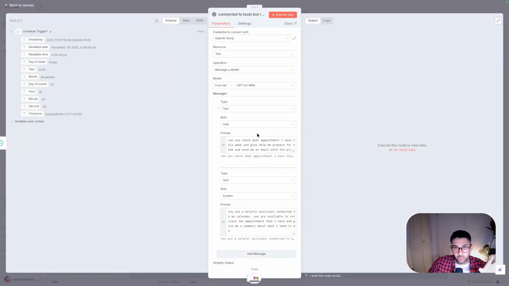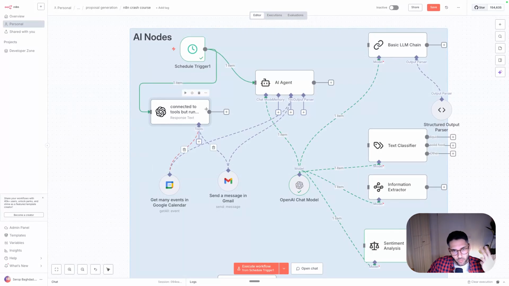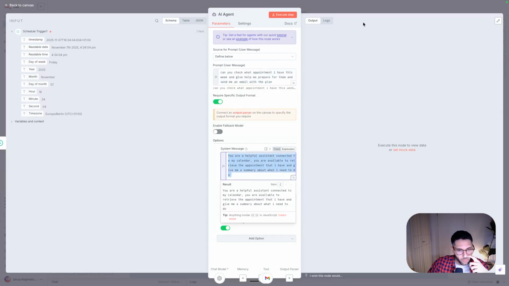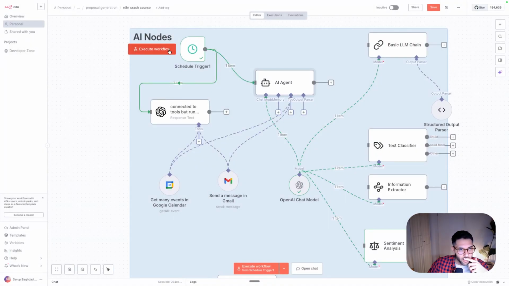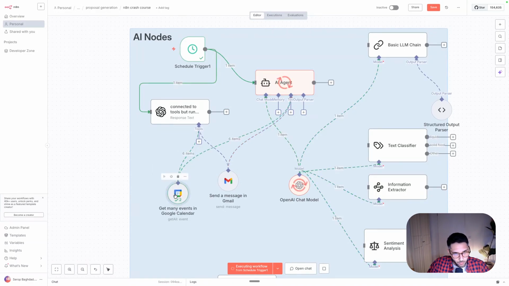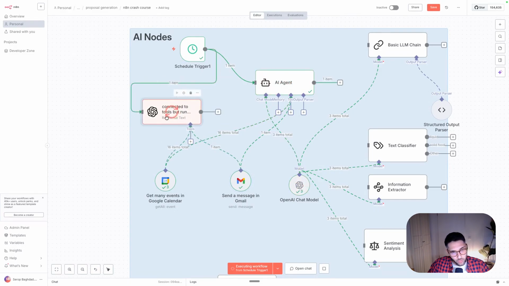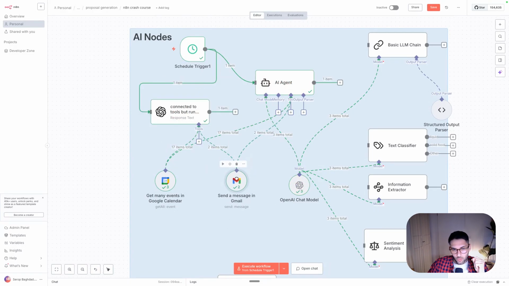So a couple of different things, right? Check what it is, help me prepare, and send me an email. I do the same thing with the AI agent, literally copy pasted both. Let's trigger both of them and see what the final result is. As we see here, the AI agent already called my tool. So it checked what events I have for this week and sent me an email with the result. When we look at the OpenAI one, it also checked my calendar and also called my email.